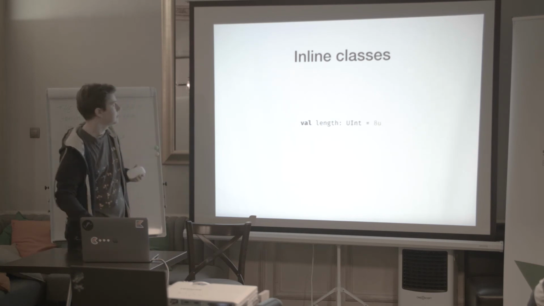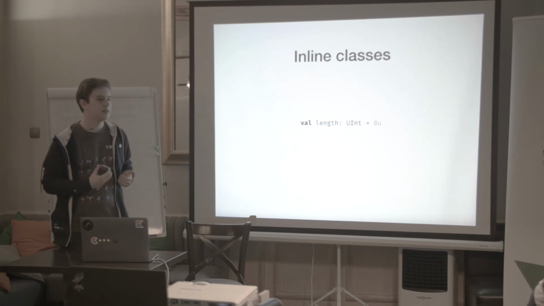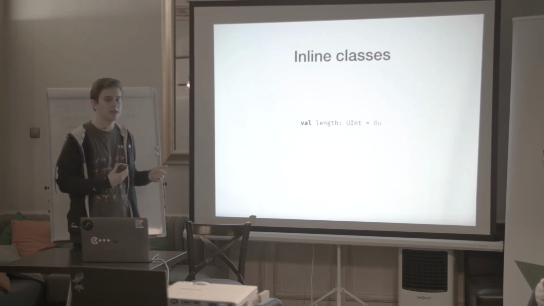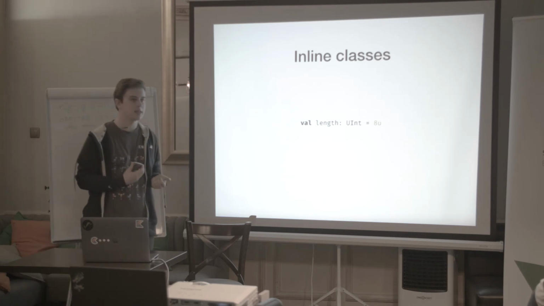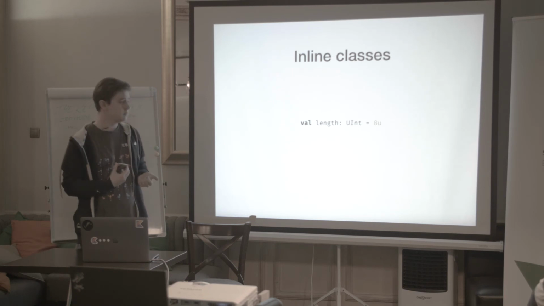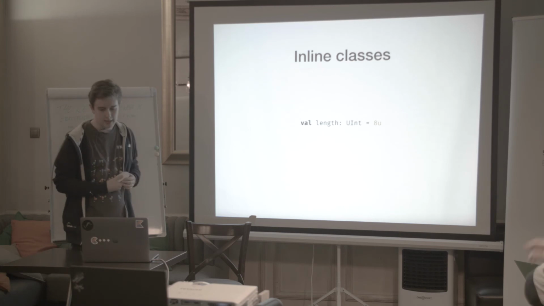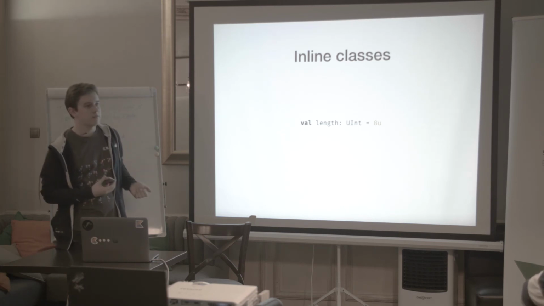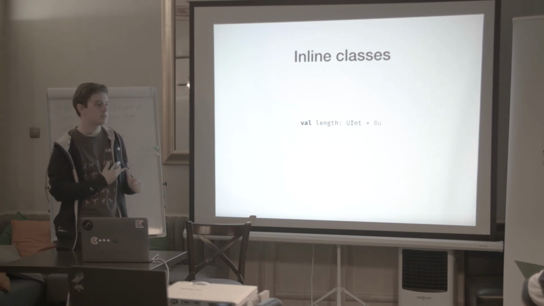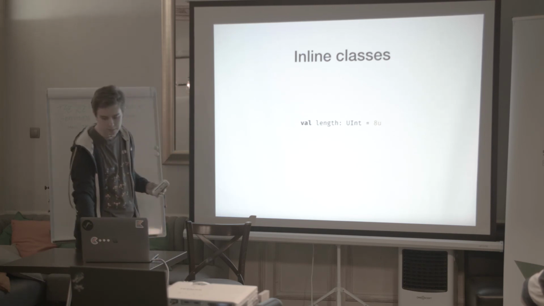And inline classes allow the standard library to define unsigned types. So now we have unsigned integers, unsigned shorts, and other things like that in the standard library. Both of these features, inline classes and unsigned types, are experimental, so we must enable them either by a flag passed to the compiler or by a switch in the Gradle build file.